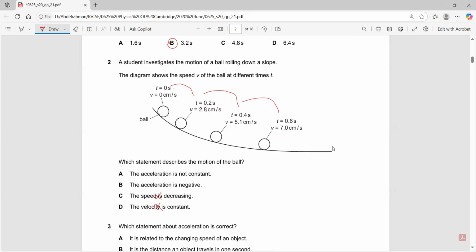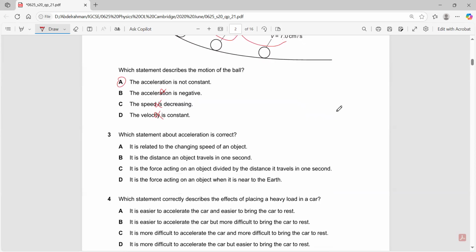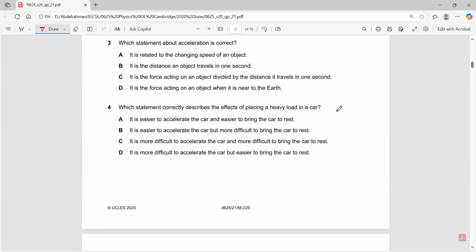The acceleration is negative. Is the acceleration negative? No, the acceleration is not negative. It's actually positive. That's why it's speeding up. The acceleration is not constant. Yes, it is not constant because the differences between the velocities is not constant. From 0 to 2.8 is not the same as from 2.8 to 5.1 and is not the same as from 5.1 to 7.0.